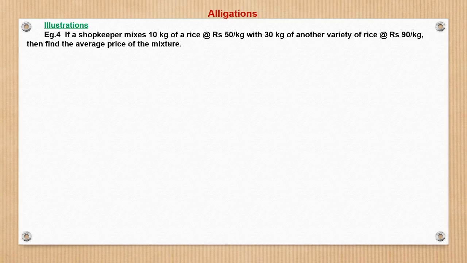Herein, if a shopkeeper mixes 10 kg of rice at 50 per kg with 30 kg of another variety of rice at 90 per kg, find the average price of the mixture. So here item 1 we will keep on the left-hand side. This is 50 per kg and the weight is 10 kg. And here it is 90 per kg and 30 kg. We have to find the weight. So this distance will be in inverse ratio. The weights are in 10 is to 30, so this will be 3 is to 1, right?